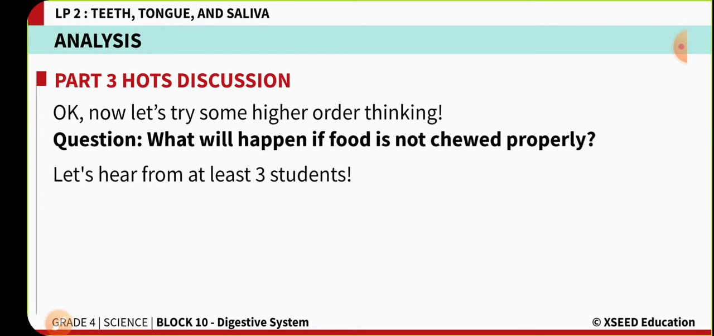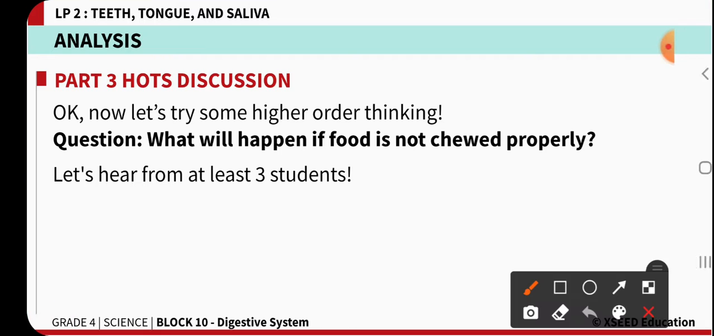What will happen if the food is not chewed properly? Very good. If the food is not chewed properly, food is not becoming a paste. When you chew the food properly, it breaks down into smaller pieces and becomes a paste, which is helpful in the proper digestion of food. But if you do not chew it properly, it will not become smaller parts, and proper digestion of food won't occur.